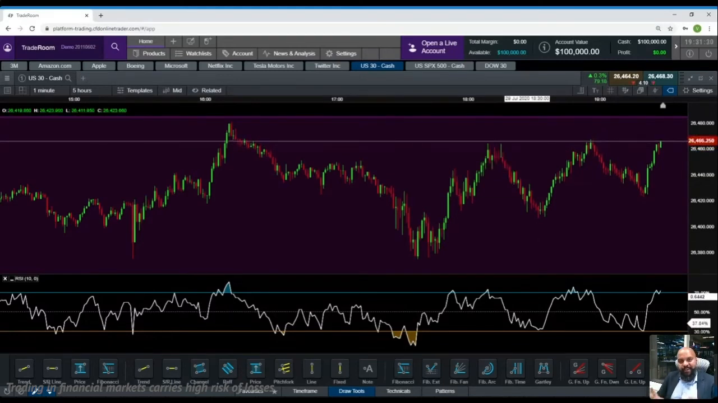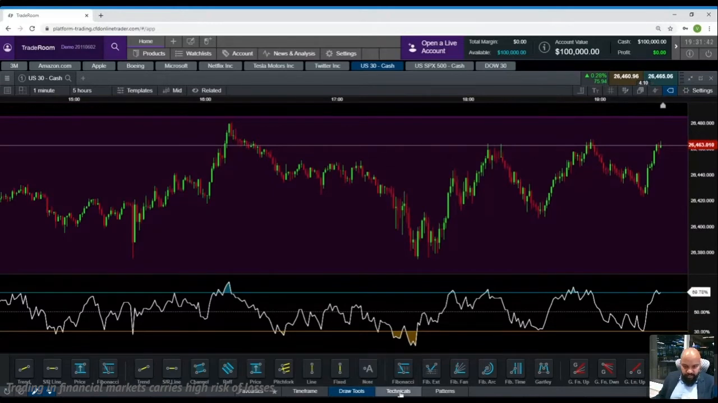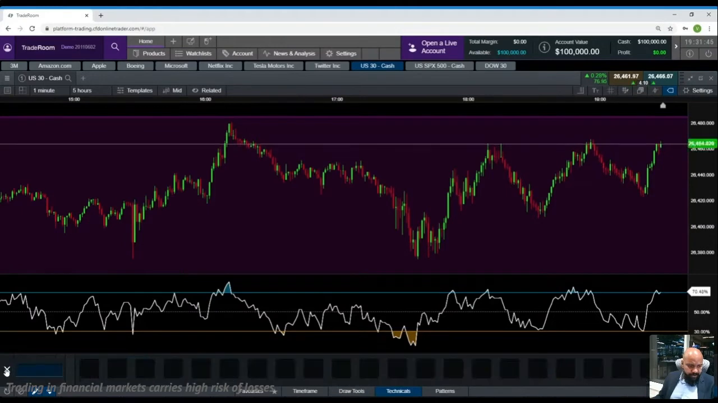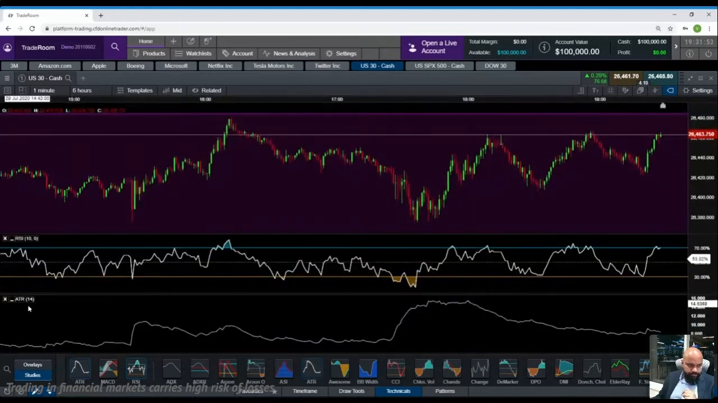What is ATR? Average true range. Average true range is going to give you a good average price movement that you can expect on a single-minute time frame. Now let's go to technical tools again. You go to technicals, and your first option in studies is ATR, average true range. Again, by default, it is 14 period, backtested.